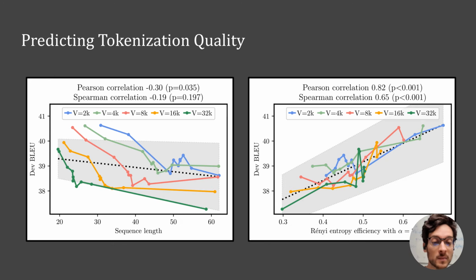Let's compare this predictive measure with the sequence length, that is, how many tokens on average are in the tokenized segments. In these graphs, each point is a separate tokenization and a machine translation system. The y-axis is the performance as measured by BLEU, and the x-axis is the predictor. Clearly, the Rényi entropy is much better at performance prediction than the sequence length.